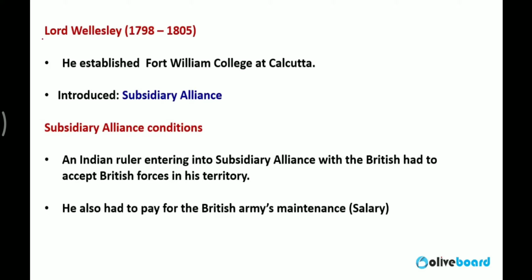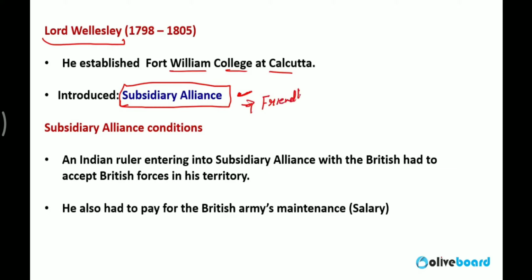Lord Wellesley established Fort William College at Calcutta. He introduced the subsidiary alliance. It was one of the most sharp initiatives by the Britishers. Under the subsidiary alliance, the Britishers started making treaties with Indian kings or nawabs. They said that it was a friendly treaty.